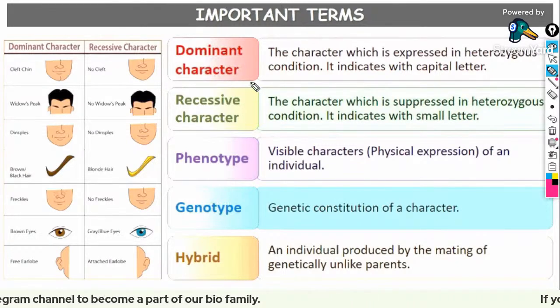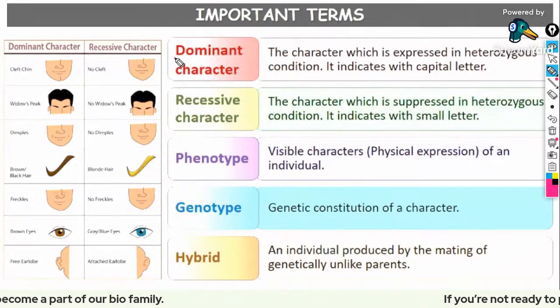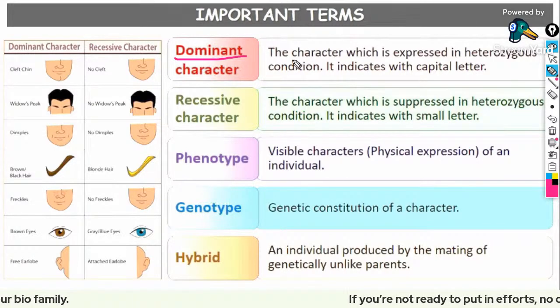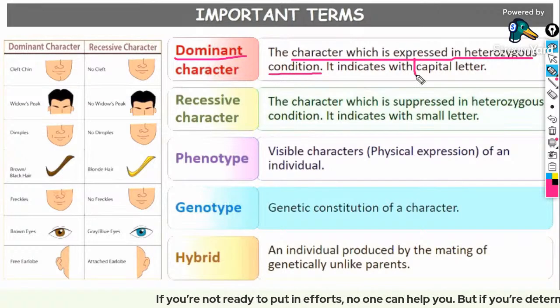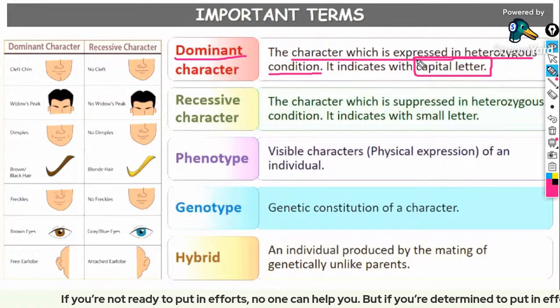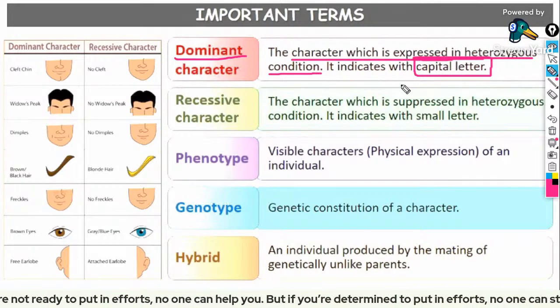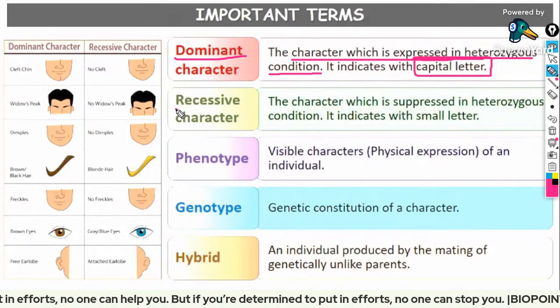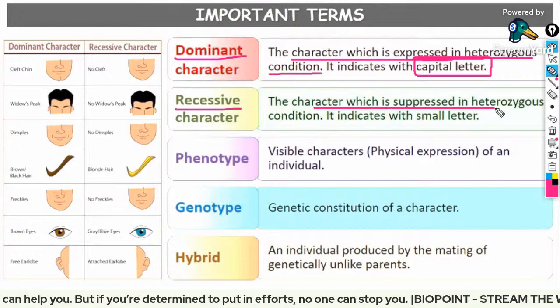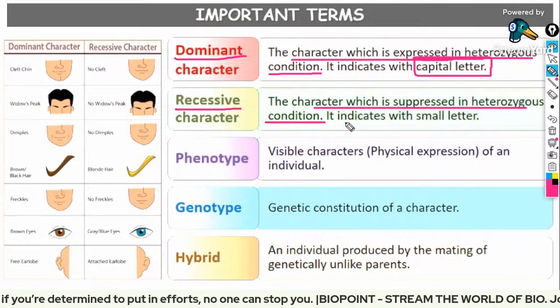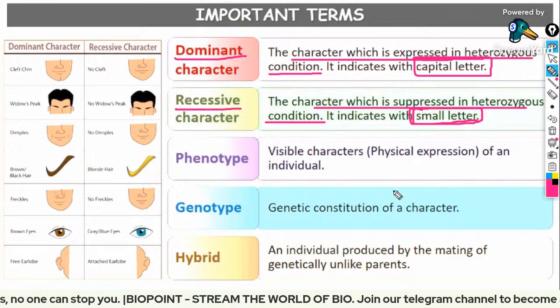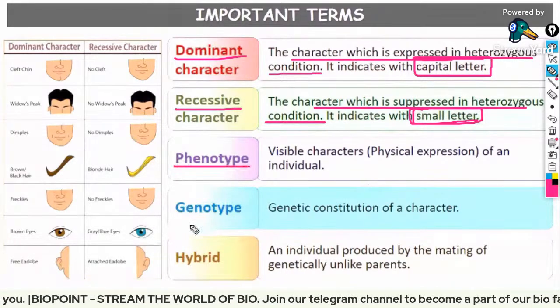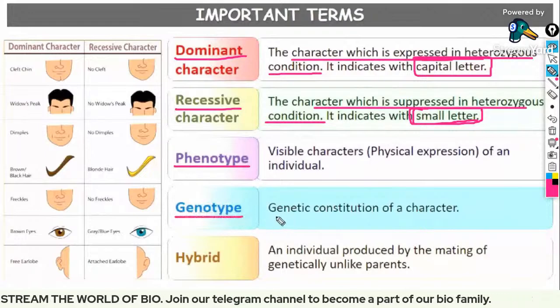Clear, everyone? So what is a dominant trait? We have already discussed: the character which is expressed even in the heterozygous condition. It is indicated with the help of a capital letter. Recessive character means the character which is suppressed in a heterozygous condition, and it is indicated with the help of a small letter. Then you know the term difference between genotype and phenotype.